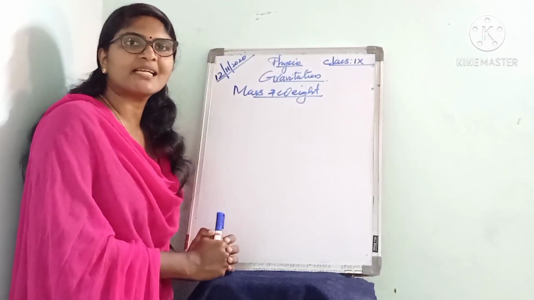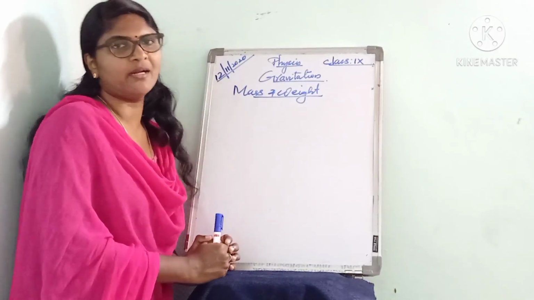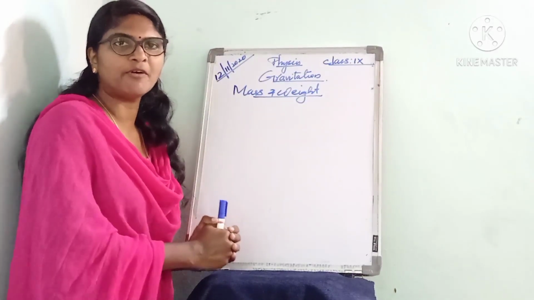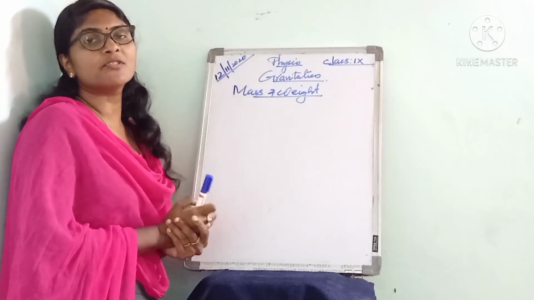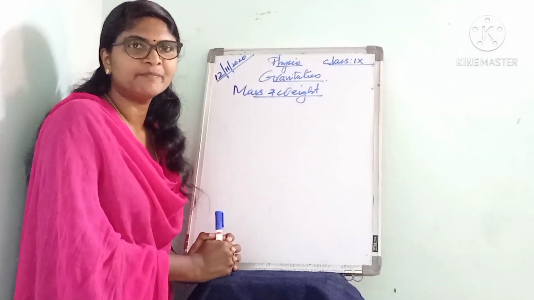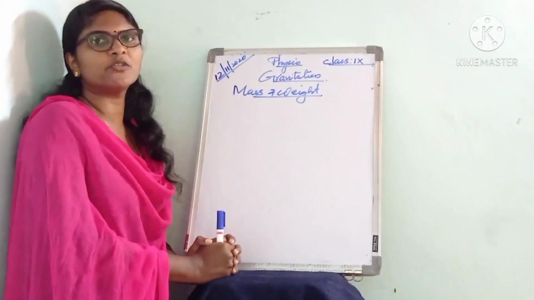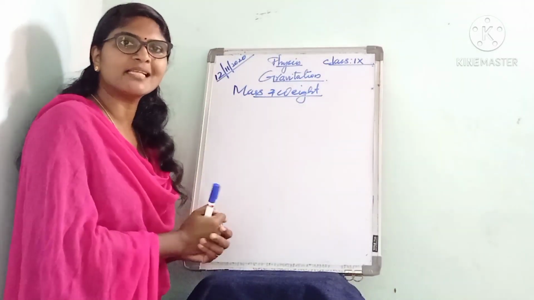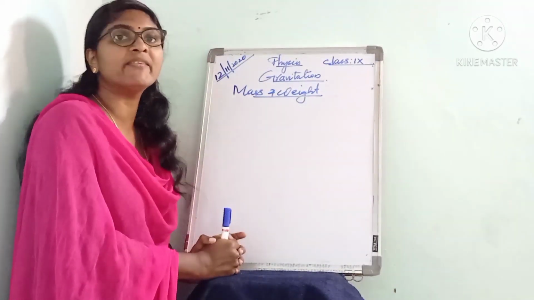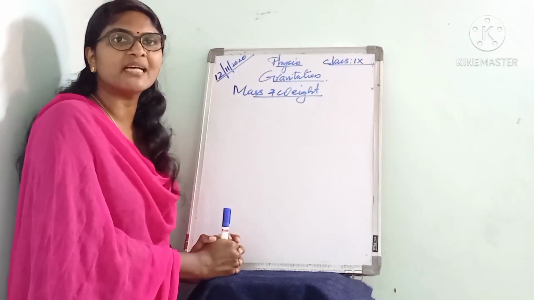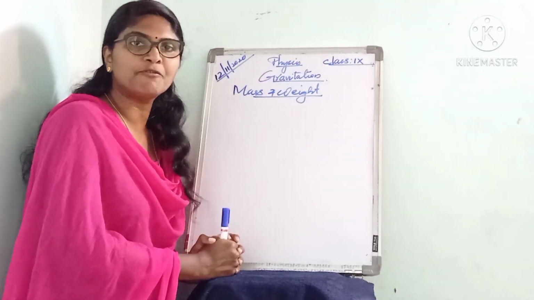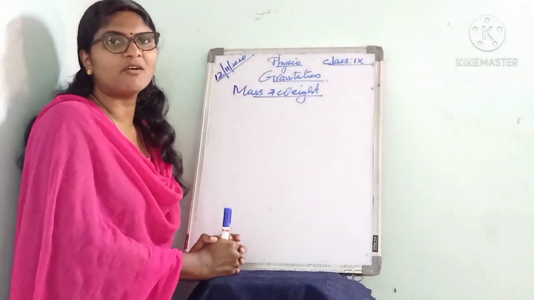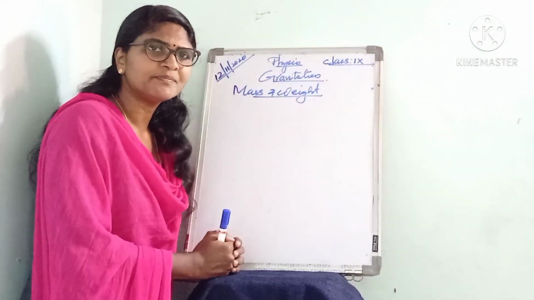Last class we learned about free fall, the freely falling body, the acceleration due to gravity, the expression and the value of acceleration due to gravity, and also the motion of objects under the Earth's gravitational force. All of you learned everything?